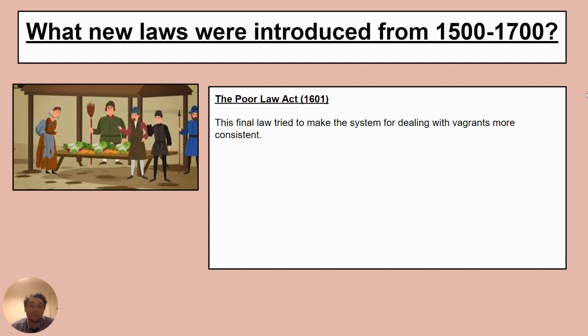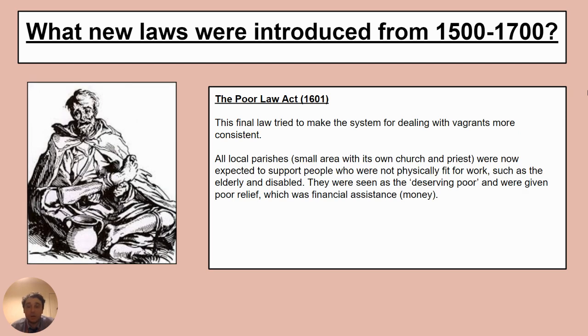And the third law that was brought in for this time period, the final law, tried to make it more consistent. Some areas were dealing with vagabonds very harshly. Other areas were not dealing with them so well. And they said, look, all local parishes, when we say parish is basically a small area with its own church and priest. Lots of parishes all across the country.